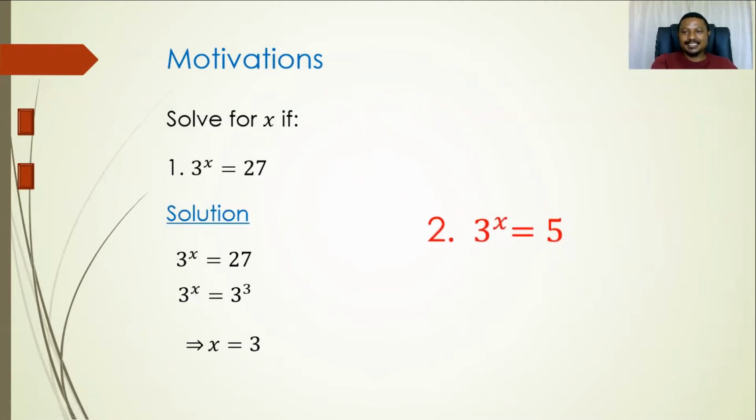Now, if we look at this one, I think you also did this in grade 10, whereby you were presented with this kind of case. We have 3 to the x equals 5. And here we don't have the luxury that we had in the previous example, whereby this number could be expressed as 3 to the power something, because both of these numbers are prime numbers now. So we have a challenge here. How do you find the x value that will satisfy this equation? It's going to be a bit of a challenge.